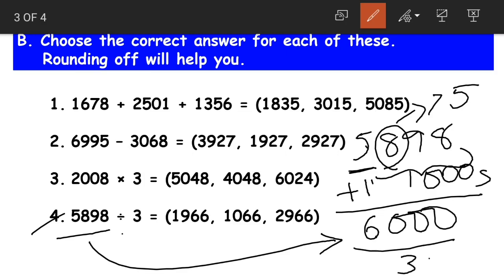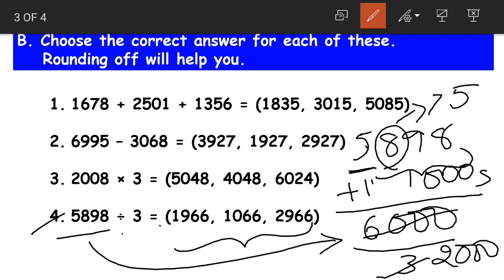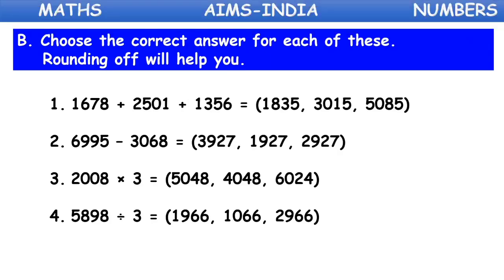It is equal to 2000. Now among the given options, which is nearer to 2000? 1966. Yes, so 1966 becomes the answer for 5898 divided by 3. Okay students, I hope this was clear.